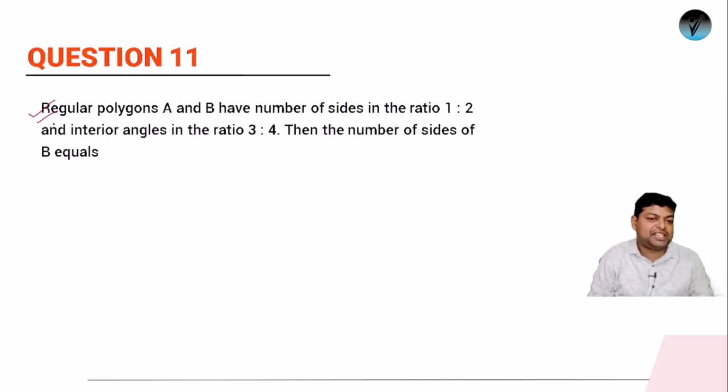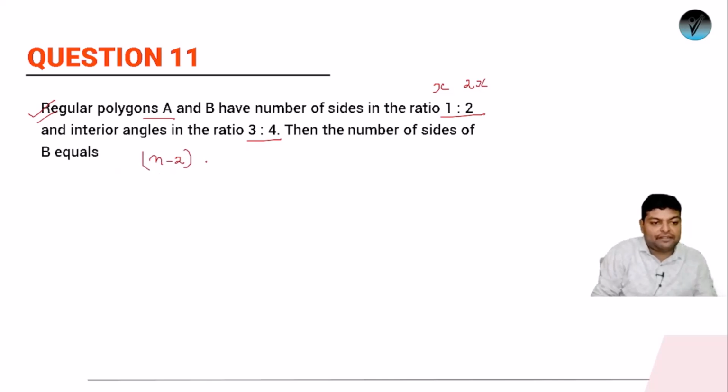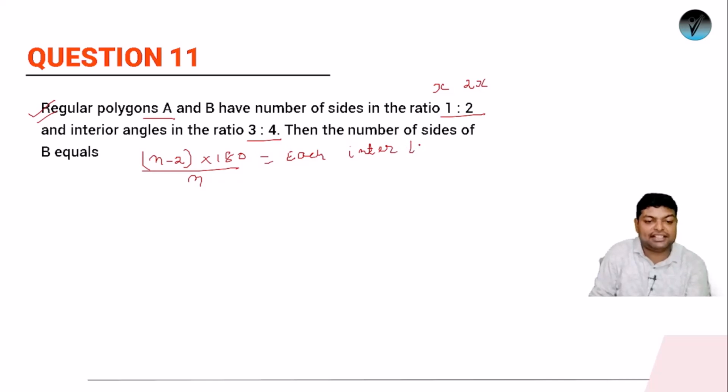Next is question number 11. Question number 11 is from the chapter of polygons. Regular polygons A and B have the number of sides in the ratio 1:2. So let the sides be x and 2x. And their interior angles are in the ratio 3:4. So what is the formula for the interior angle? For a regular polygon, for any polygon, the total sum of angles will be n minus 2 into 180, and divided by n, this will give you each internal angle. This is the formula for each internal angle.